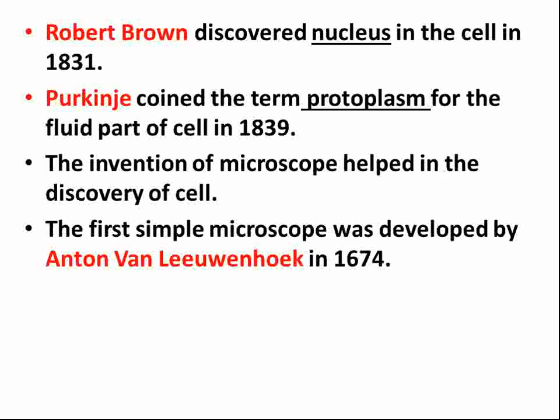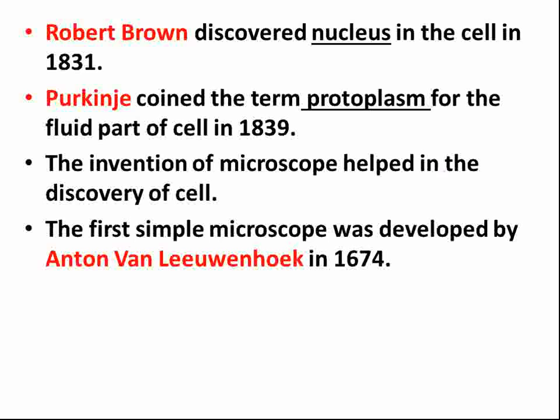There are a few more discoveries related to the cell, like Robert Brown. Robert Brown was also another scientist. He discovered the nucleus in the cell. What is the nucleus? You might have studied in the previous classes also. The nucleus is the centrally located spherical body. So Robert Brown discovered the nucleus in 1831. Another scientist, Purkinje, coined the term protoplasm. What is protoplasm? It is the fluid which is present inside the cell. So Purkinje coined this term in the year 1839.